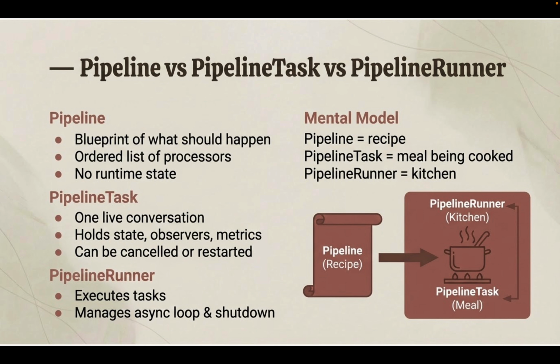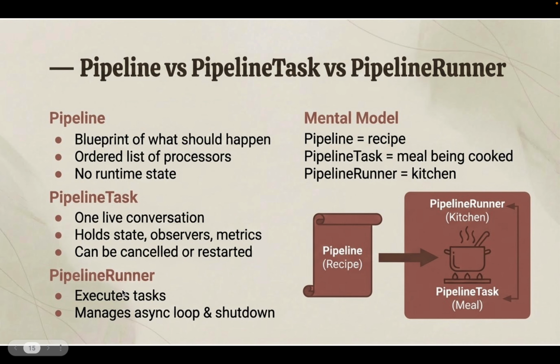In the example we will be seeing how we write the code, but this is the pipeline that we have created. Then there is the pipeline task and the pipeline runner. The objective of the pipeline task is that it holds the state, observes what is happening in the pipeline, checks the metrics, and can cancel or restart the pipeline task.